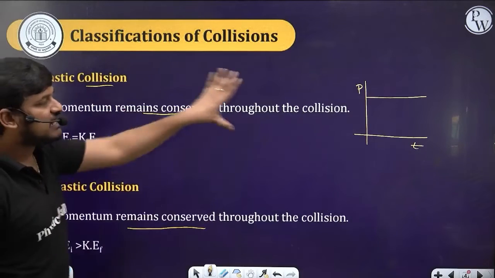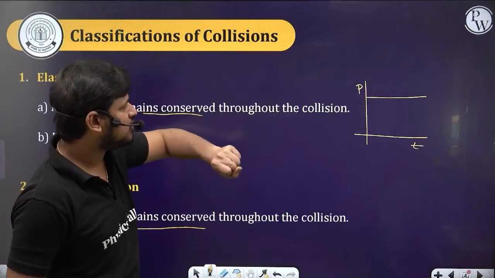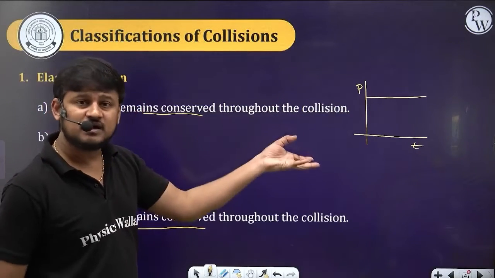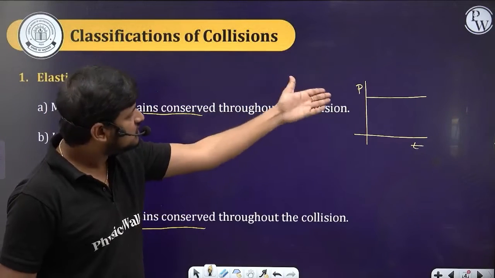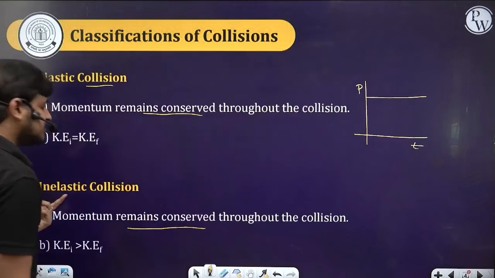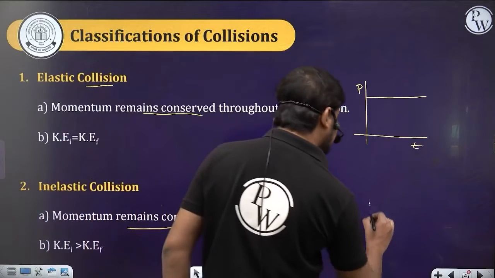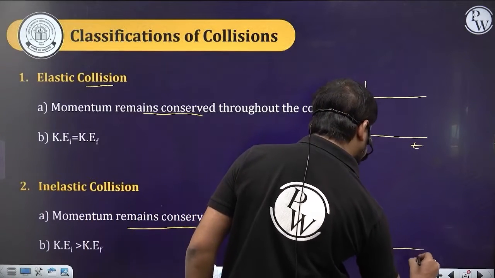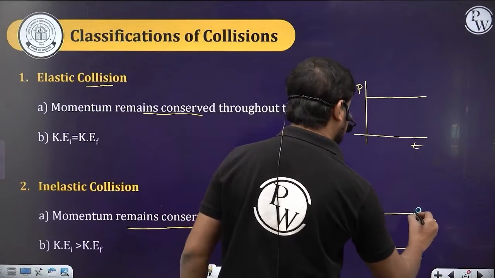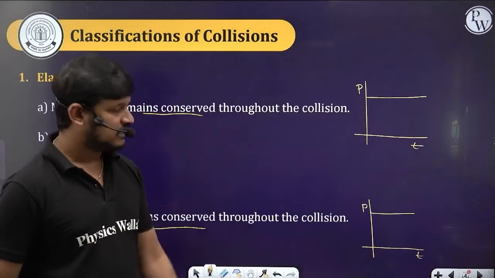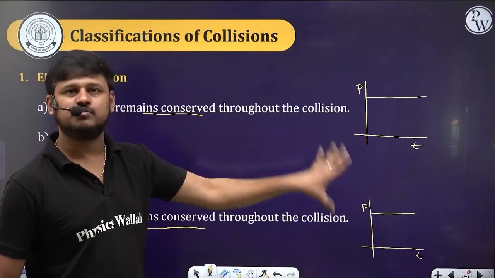So for the elastic collision, this graph is also important. If they ask which of the following will be the graph of momentum versus time for the elastic collision, even if it is for the inelastic collision it is the same graph, because the momentum will be conserved in collisions. So momentum versus time is going to be constant, like this. Clear guys? Momentum is conserved in both cases.